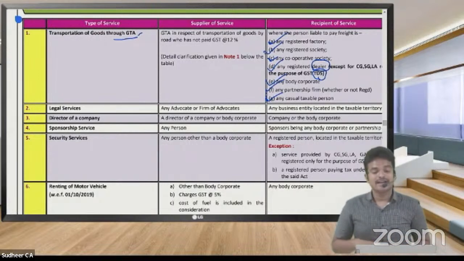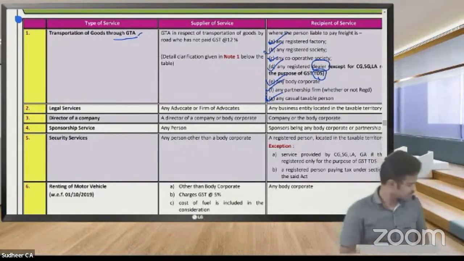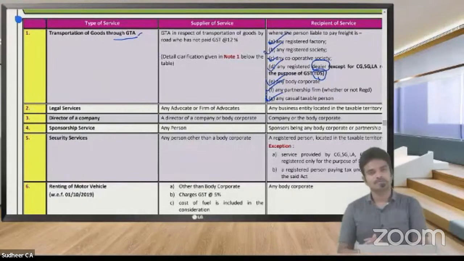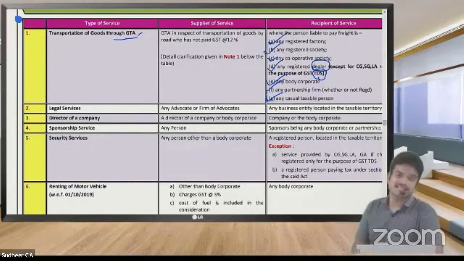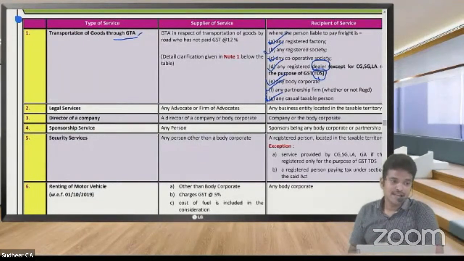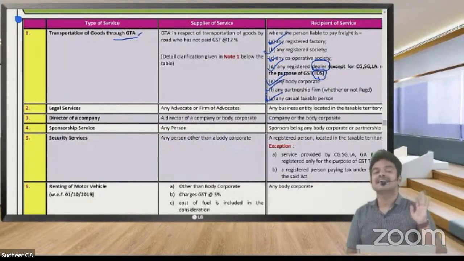Is a lawyer required to take GST registration? From my point of view, no. Because if a lawyer provides B2C services, it is exempted. If a lawyer provides B2B services, it is covered under reverse charge mechanism.